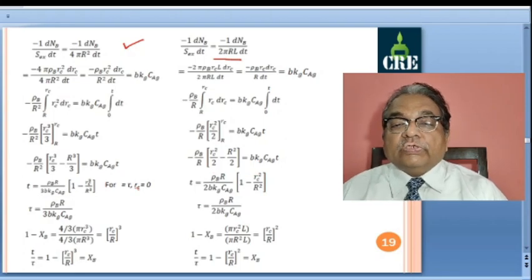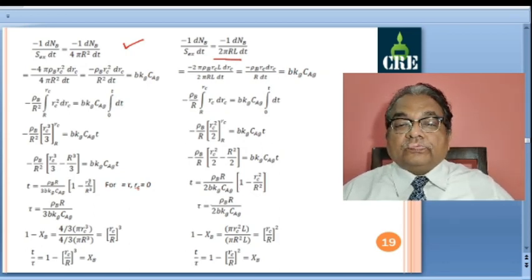And when I write the expression for T, this rho b R I get outside, and in the denominator I have 2b kg CAG into bracket 1 minus RC by R whole square. Tau is rho b R by 2b kg CAG. So if you compare these two, here what is the difference? Here only this 3 is replaced by 2, and how it's getting replaced, that you can see through this derivation.